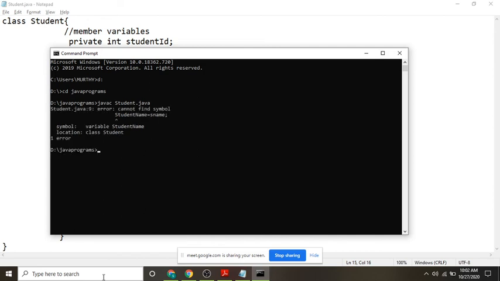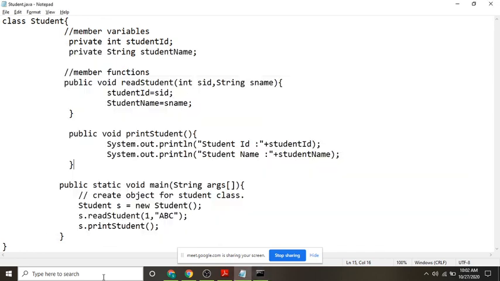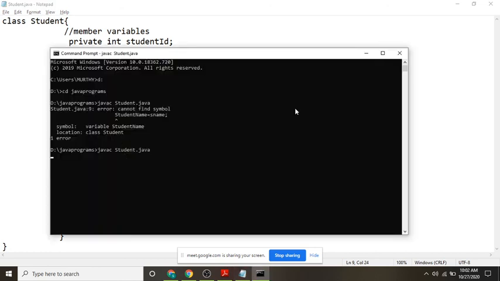We got an error. Cannot find symbol studentName. What is the field name here? What is your member variable? studentName. I gave it as capital here. I have to give it as lowercase. So now there are no errors. java Student. Did you get the output? Yes, sir. So this is the small program.